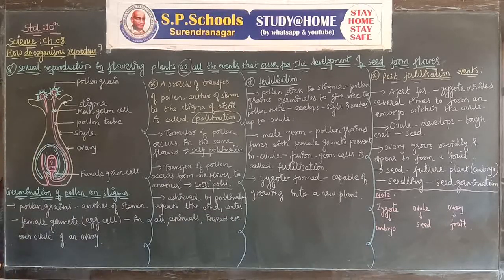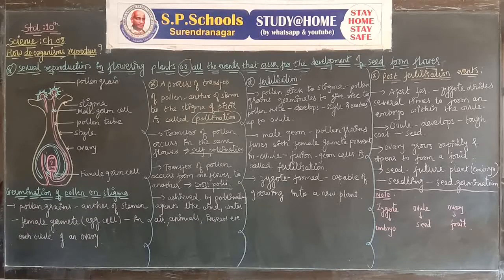The figure shows us germination of pollen on stigma. You have to write the name of each and every figure in science. After you draw the figure, then after the figure you have to write the name of the figure. Let's continue with the theory.